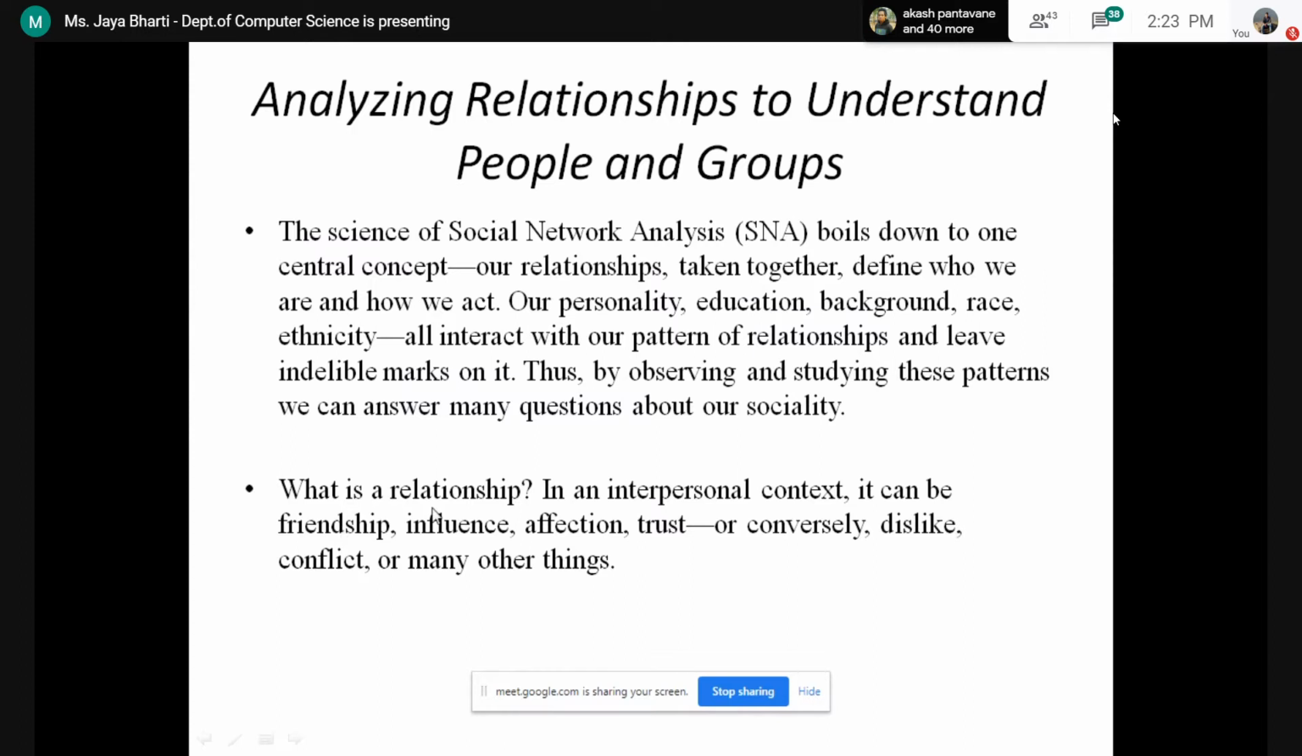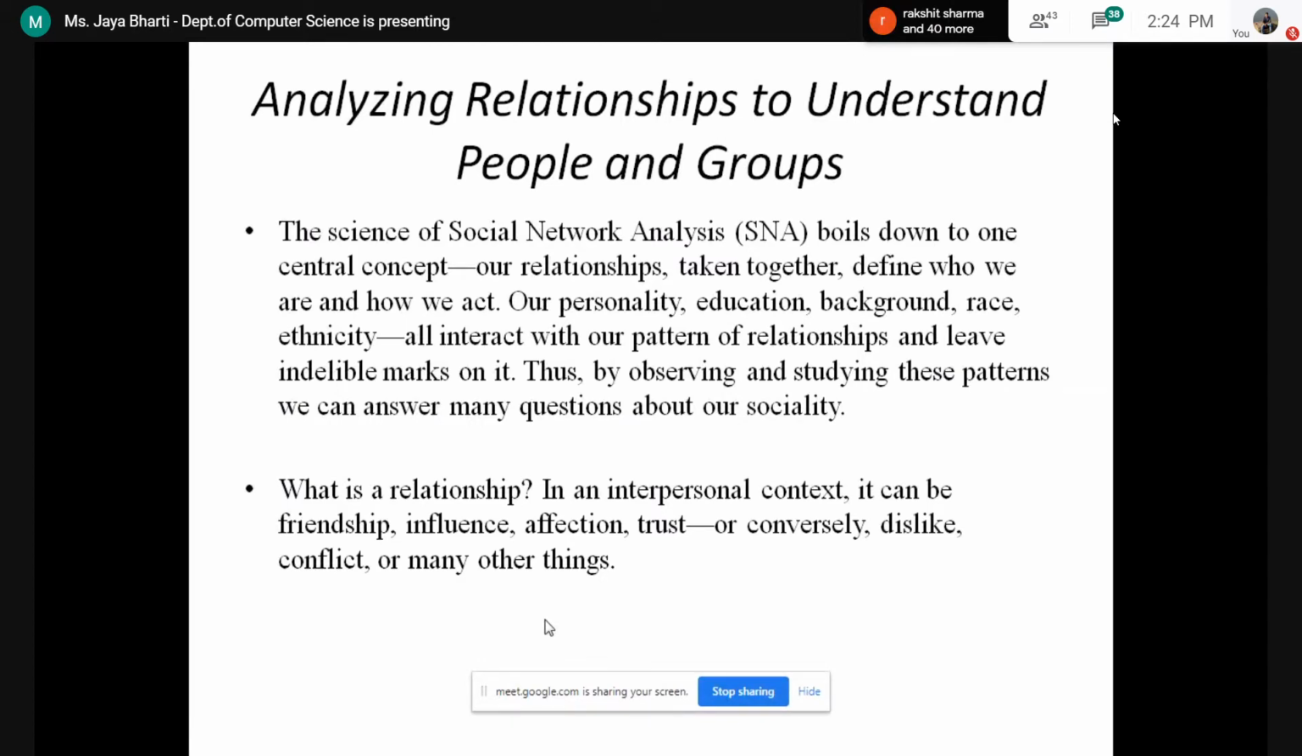So what is a relationship? It is an interpersonal context. It can be a friendship, influence, attraction, affection, trust, or conversely dislikes, conflict or many other things. तो रिलेशनशिप क्या हमारा पॉजिटिव वे में भी हो सकता है, नेगेटिव वे में भी हो सकता है. ओके, तो इट कुड बी एनीथिंग. It could be one way, it could be two way, it can be positive, it could be negative. So whatever relationship is, you need to analyze it and generate some data from it.